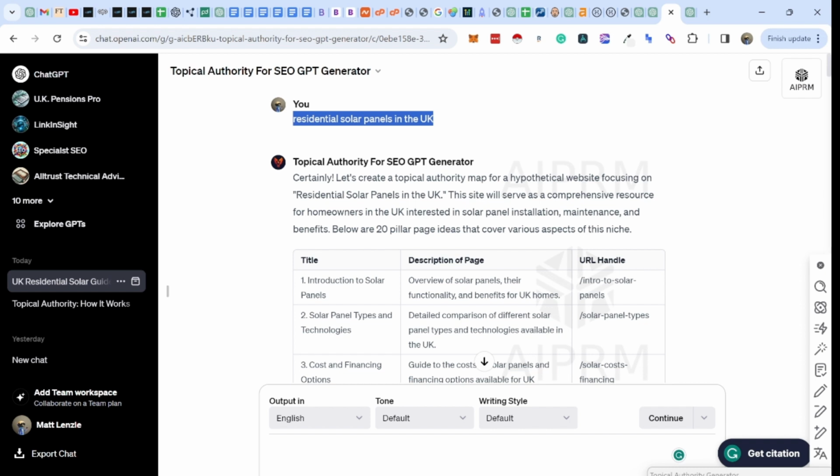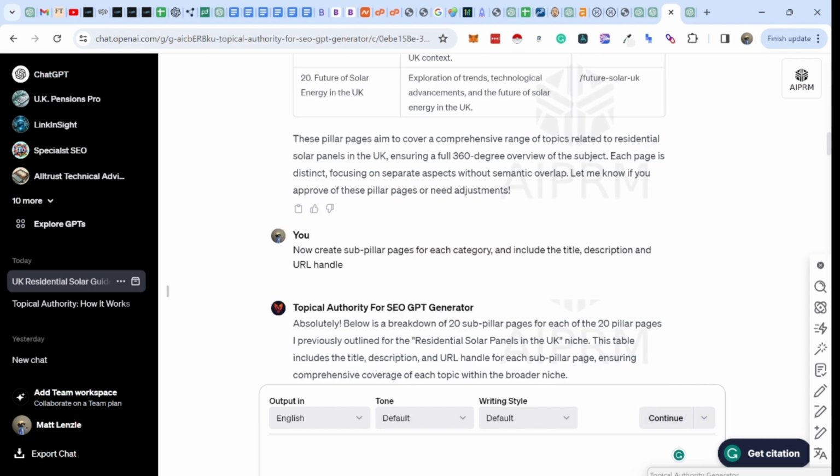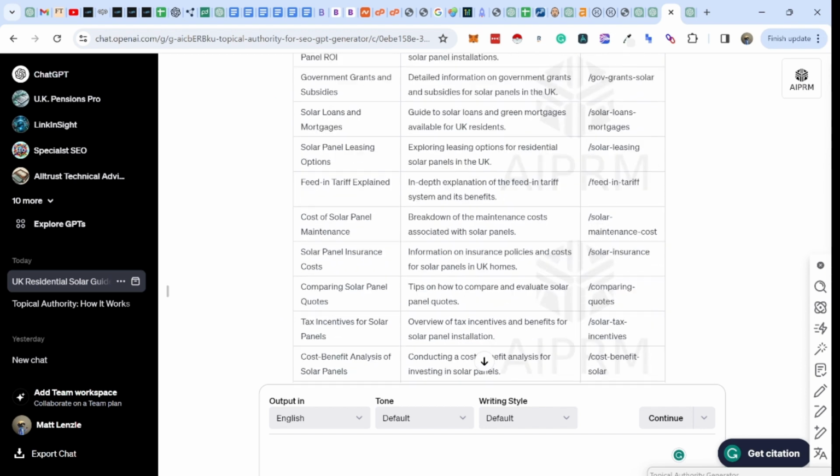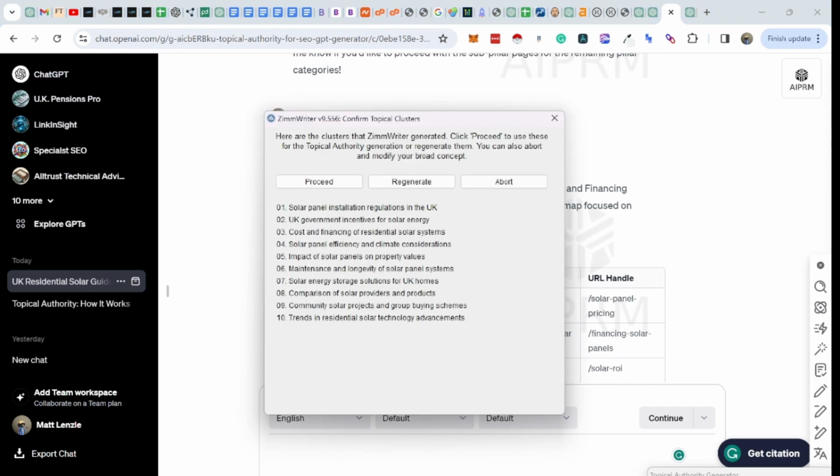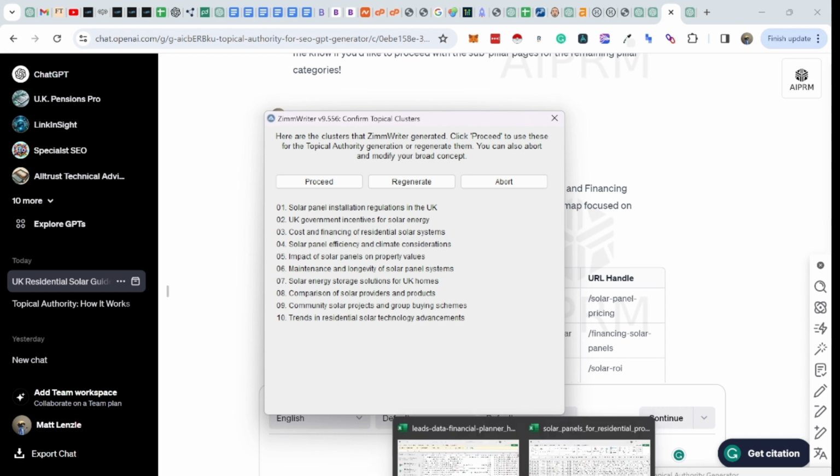So when it's running, it sits in the background, as you can see here. So basically, we will be generating the clusters. We've now got the financial elements continued. So this is what it's going to do, talk about solar panel installation regulations in the UK, government incentives, cost and financing, and so on. So actually it's come up with pretty similar topics in terms of the two things. It's not that surprising because it has all come from ChatGPT ultimately.